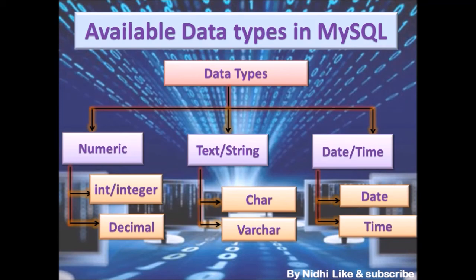Second type is text or strings, that is alphabet. So they are also categorized into two parts. One is char, meaning character, and second is varchar. It is pronounced as varchar, not varchar. Varchar stands for variable character.